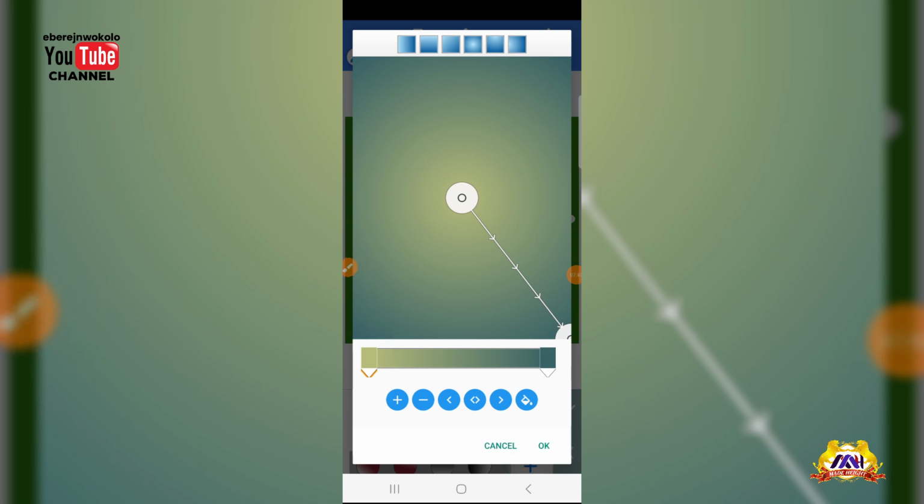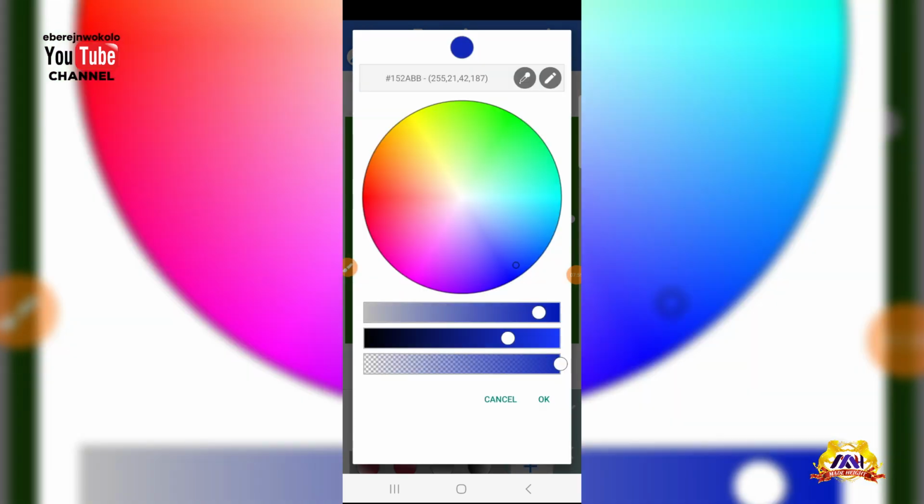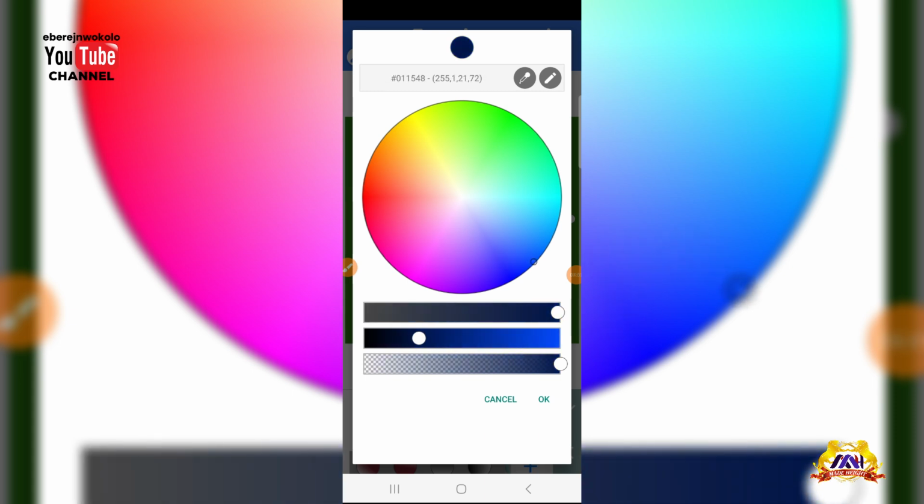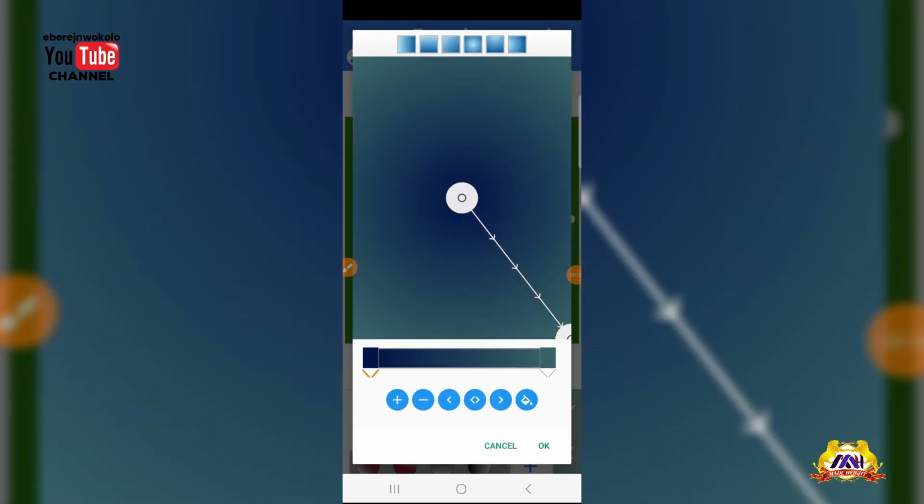Let's take note of this. So if I want to change this color now, I'll click on it and click on my gradients, this very place. I'll tap on this one, then click on it, it opens, so I can give it the color I want. If this is the blue I want, and I want it dark like this, I'll okay it.